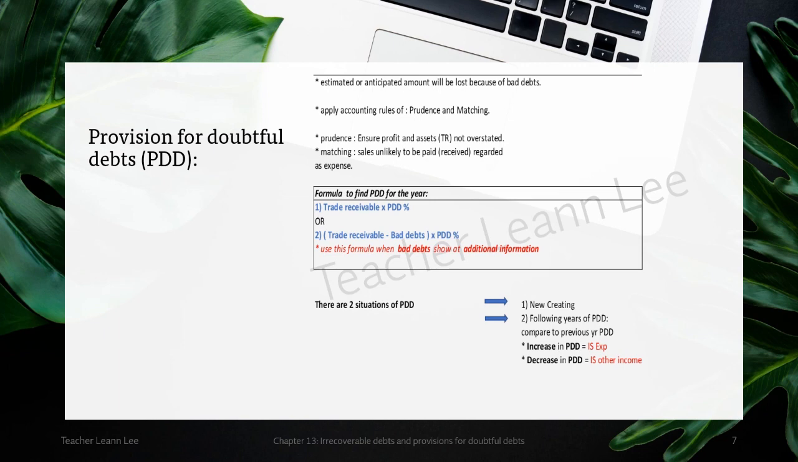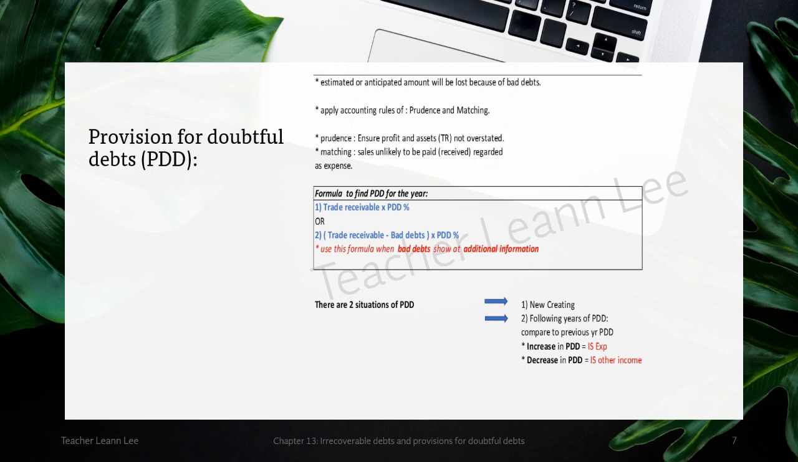What if it is the following year? Then you have to compare. Is it higher than last year's estimation? If higher, the greater amount, you will put into the IS as expenses. If it is lower compared to last year, then you must put it as other income, because I thought that much of the estimated provision for doubtful debt, but somehow it is lower, maybe due to the reduction of credit sales. Reduced credit sales might cost you lesser chances of bad debts.